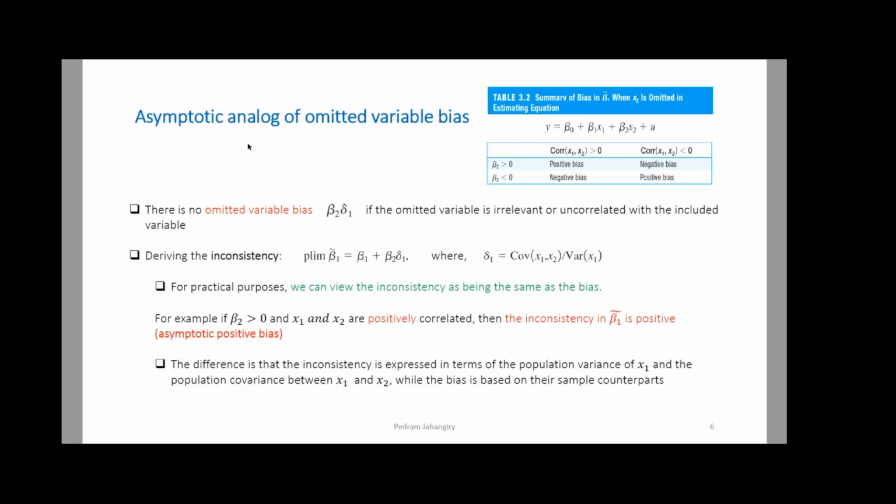So unbiasedness is analogous to consistency, and bias is analogous to inconsistency. In regression analysis, we can safely say that whenever your coefficient is biased, it's going to be inconsistent as well. Okay, it can get very technical, because it does not apply to any kind of random variables.